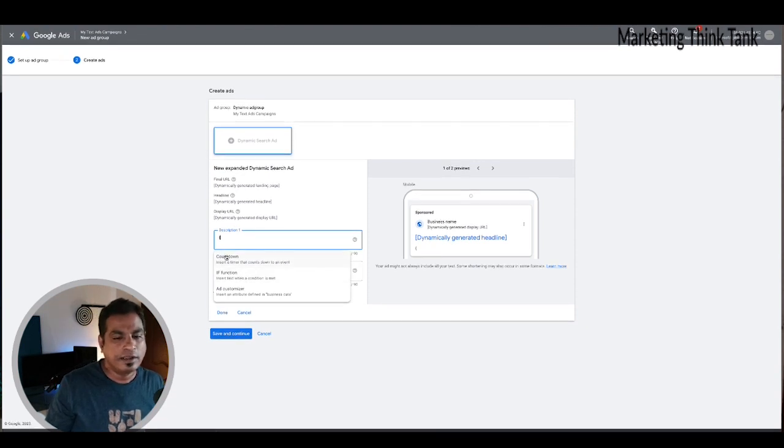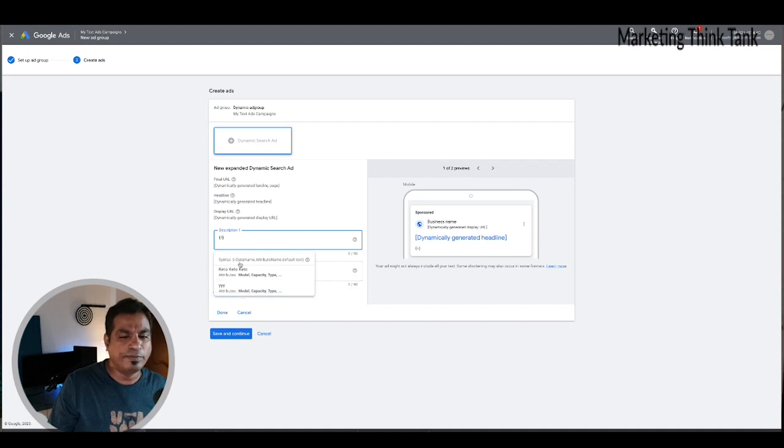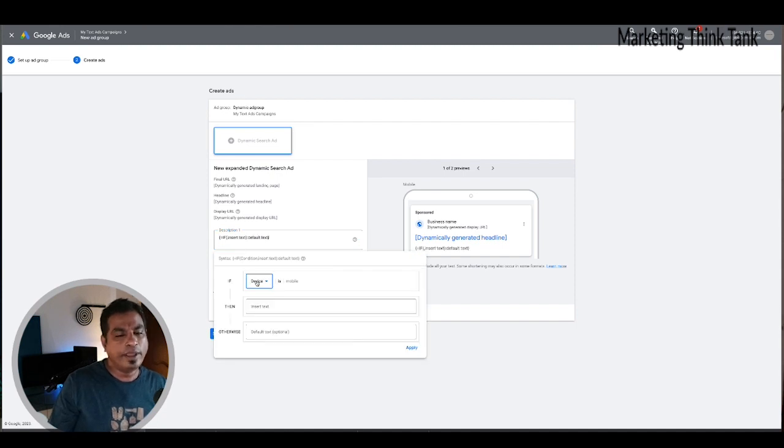Countdown is something we've already seen. Ad customizer is based upon certain attributes. We will come back to that in a second. The next thing I want to talk about is the if function. So if your traffic is coming from a mobile device, then you can show something, let's say using a mobile, so that you can personalize it more.